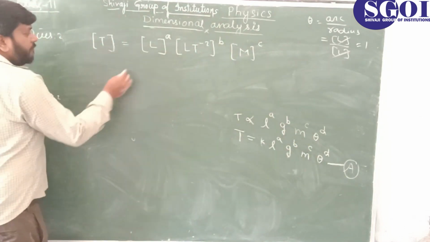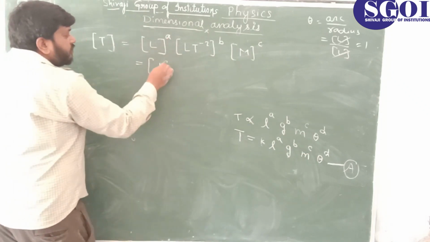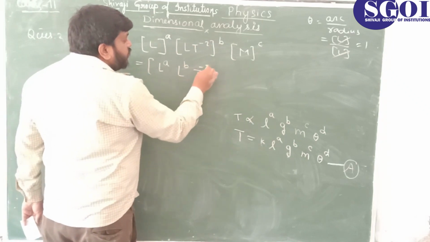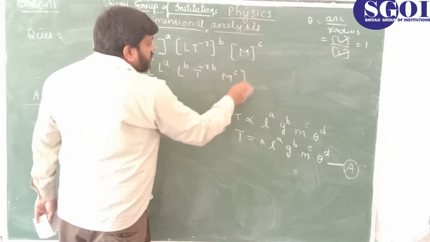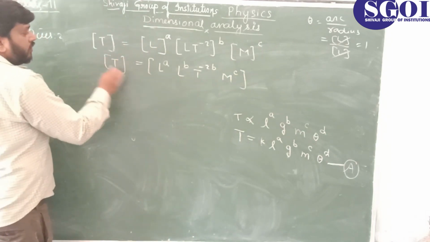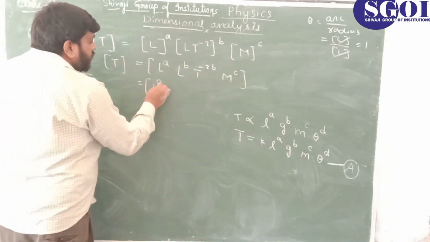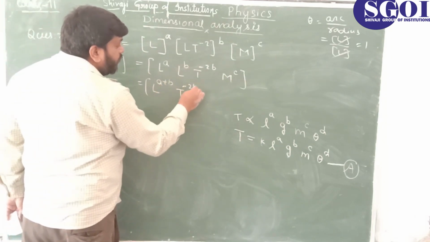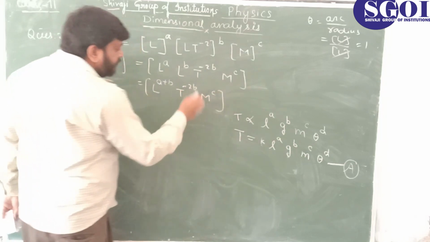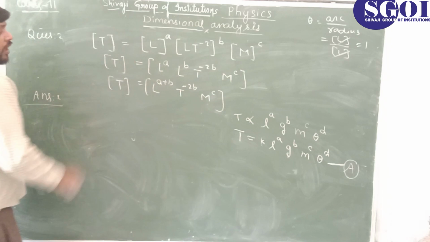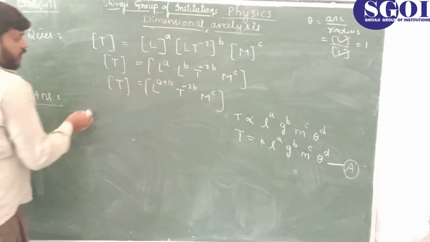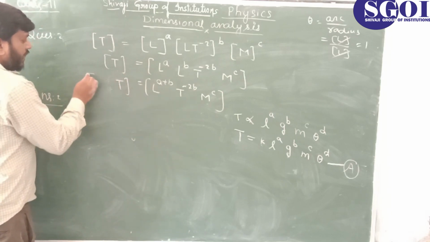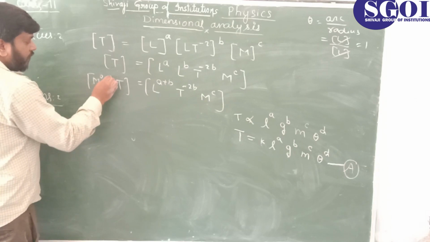So here L to the power, students, what, A. What will happen here? L to the power B, T to the power minus 2B, M to the power C. Here T. Arranging, L to the power A plus B, T to the power minus 2B, and M to the power C. Here T. On comparing dimensions both sides, here you are seeing there is no term of M and L. So we can make here M to the power 0 and L to the power 0.